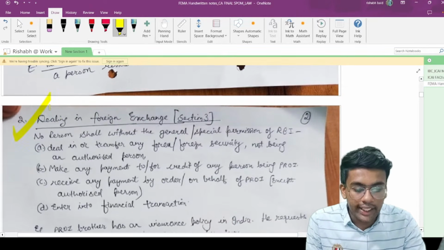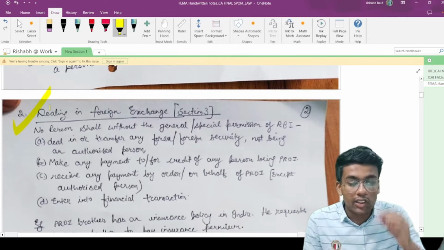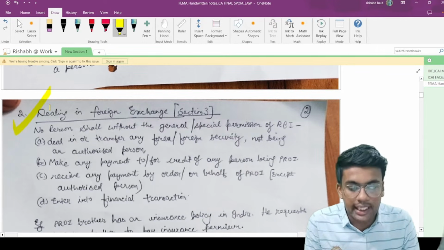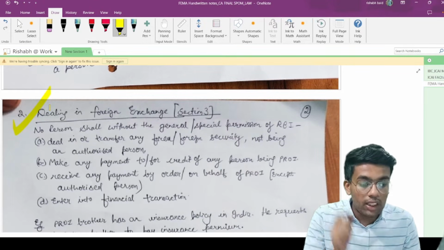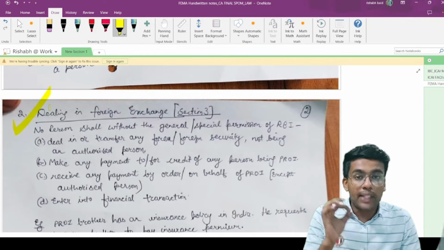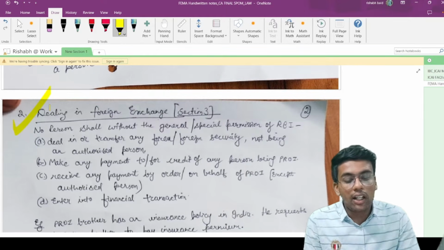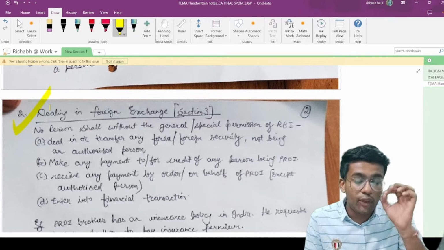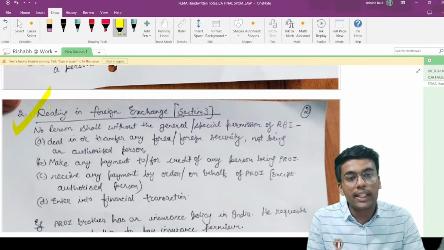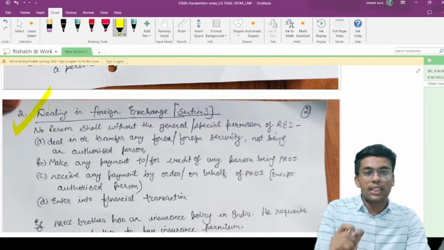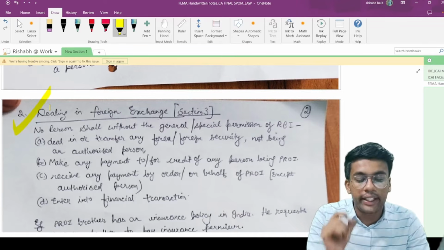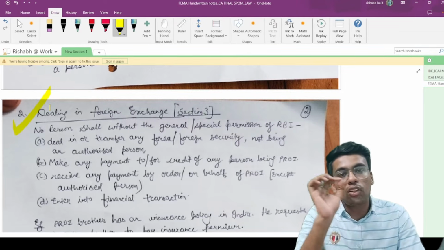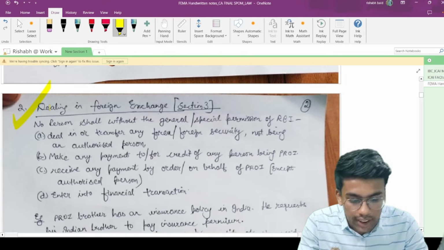Now, moving on to Section 3 of the FEMA Act, it talks about dealing in foreign exchange. No person shall, without the general or special permission from the Reserve Bank of India, deal in or transfer any foreign currency or foreign security, if not being an authorized person. If a person is not an authorized person, then he is not entitled to undertake any kind of transaction with respect to foreign exchange, with respect to foreign security.